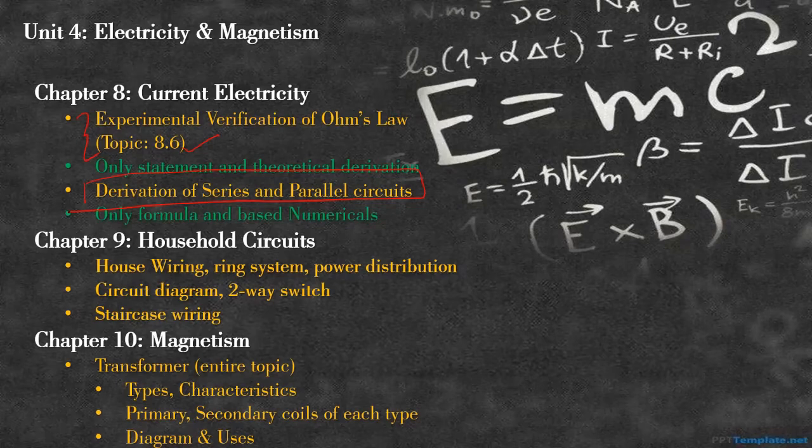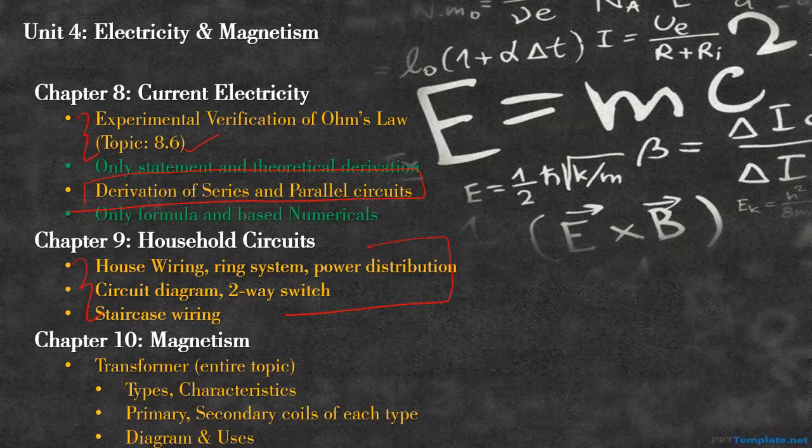Now, chapter number 9, household circuits. House wiring system, ring system, power distribution, then circuit diagrams regarding a two-way switch, staircase wiring. These topics have been removed. Fine from me, because these were a little complicated topics for 10th standard. And anyways, you will study this in your 11th and 12th grade in electricity and magnetism. So there's no loss even if they remove this topic, right? You will learn that in your next grades. So household circuits, this part has been removed.